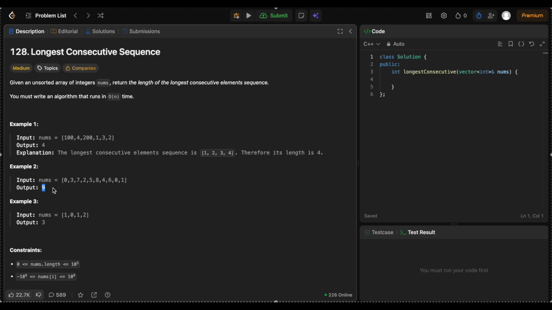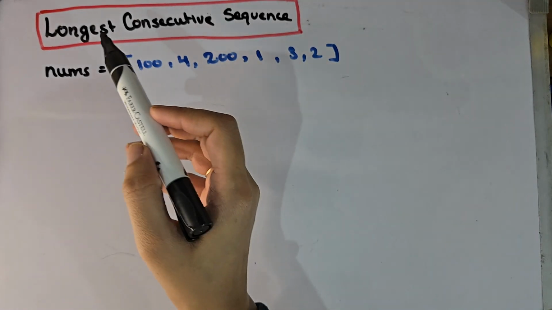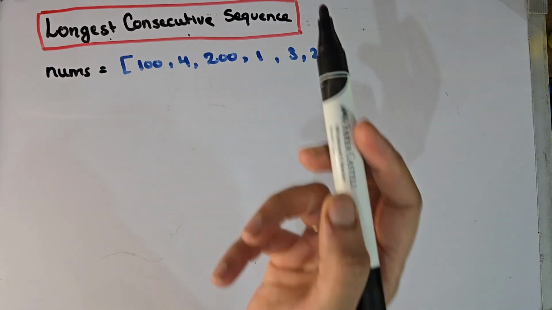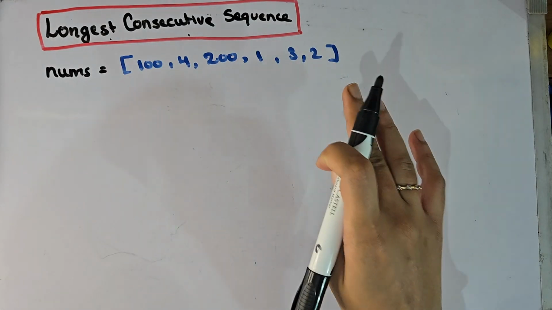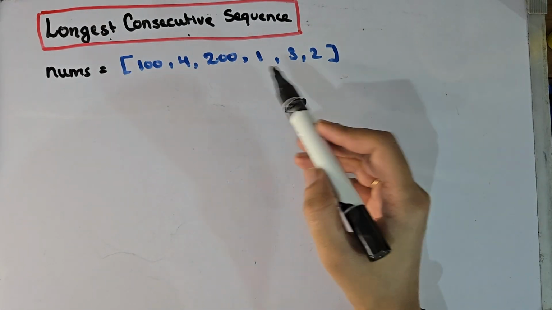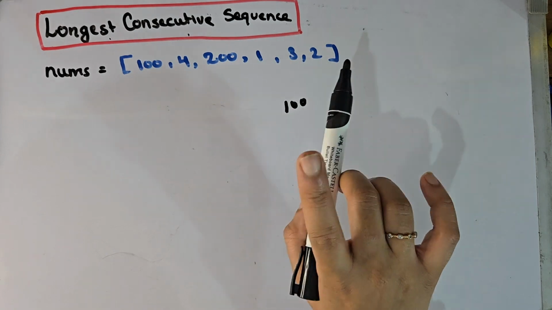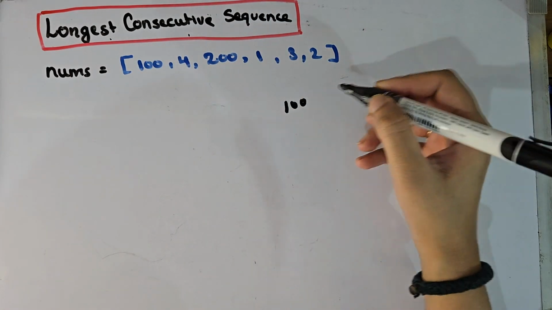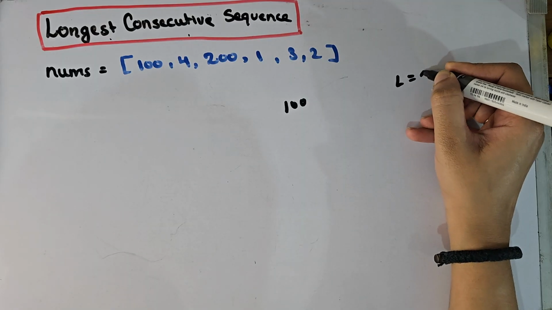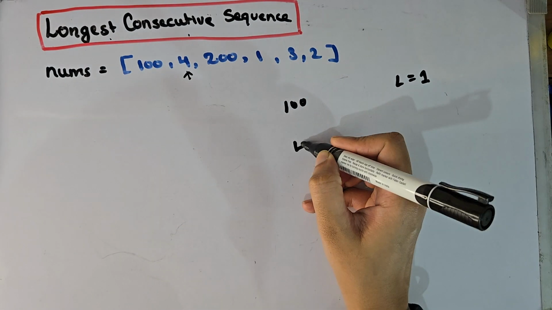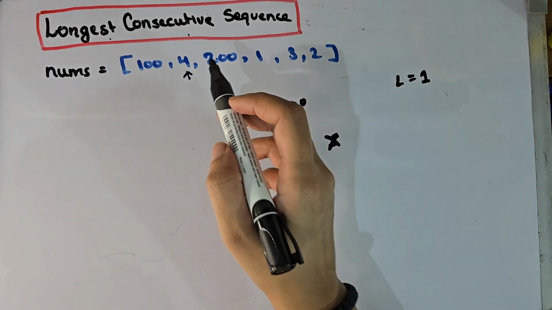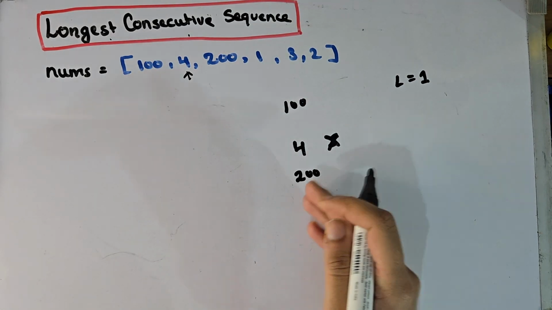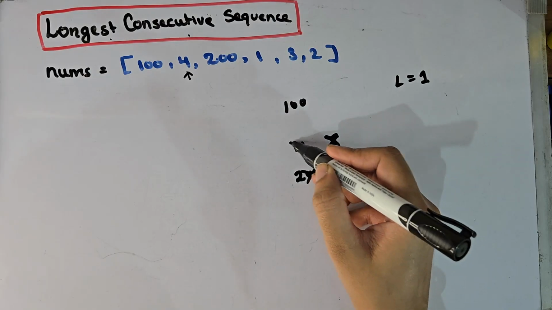Now let's understand the question and try to build an approach. The question says we need to find the longest consecutive sequence and the given array is unsorted. From this array, if we choose 100, do we have 101? No, we don't. So currently the longest length is 1. If we choose 4, do we have 5? No, so this remains 1. If we choose 200, do we have further sequences of this? No. So we are not choosing these.